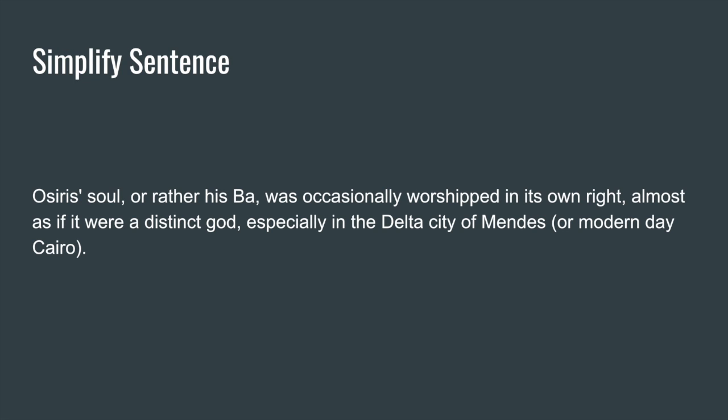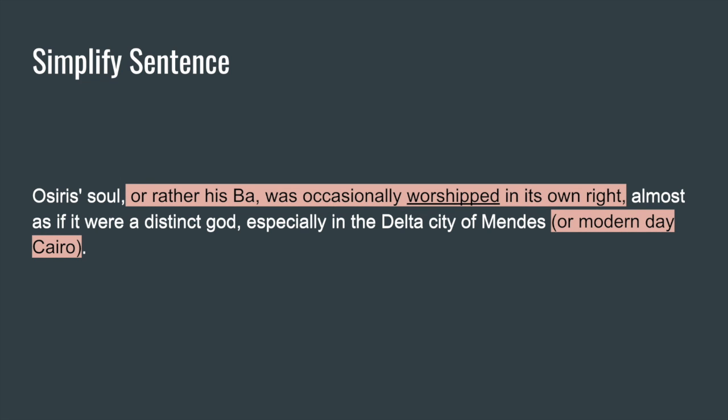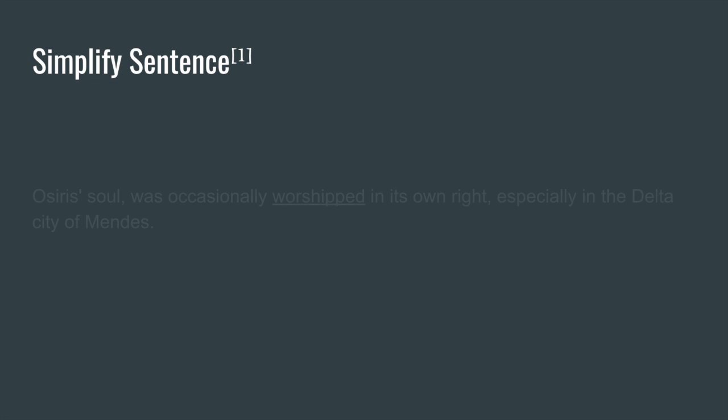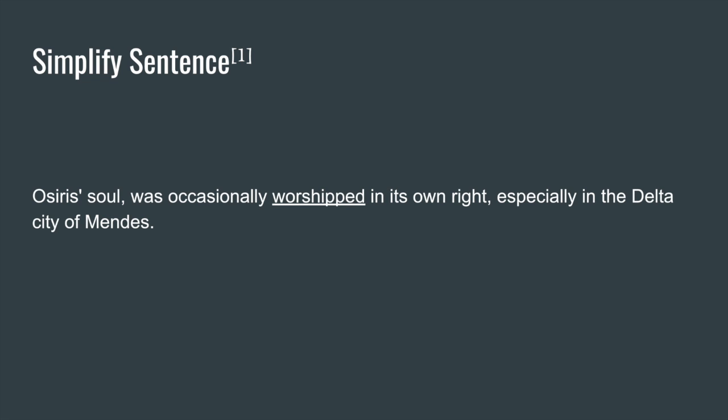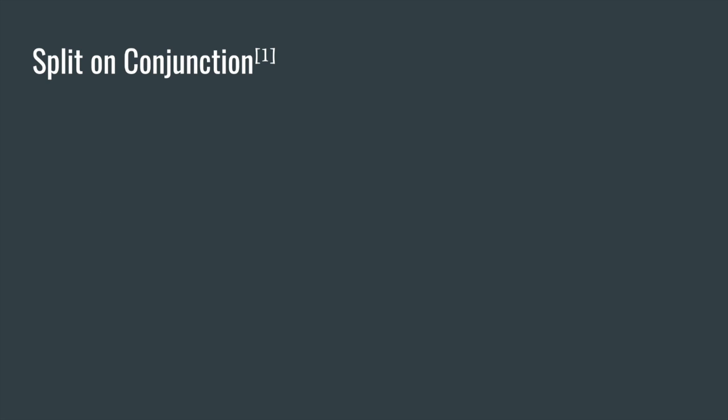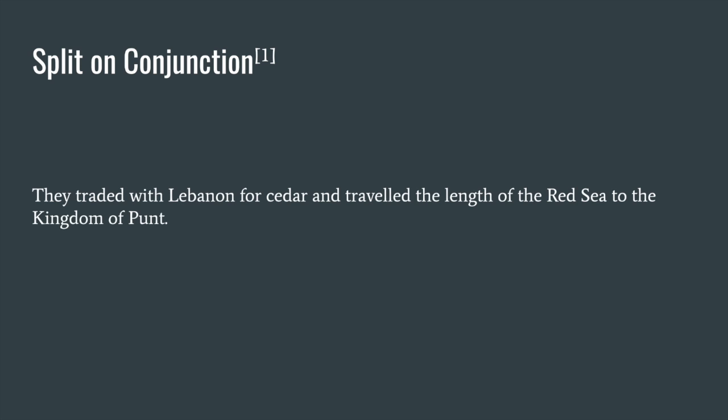We then decided to simplify a sentence. In this case, we noticed that there are a lot of clauses or phrases in between two commas. But we also noticed that if a word was a root, then we decided to keep that root inside of the clause. In this case, worshipped was a root, and we did this to maintain the significance of the sentence.